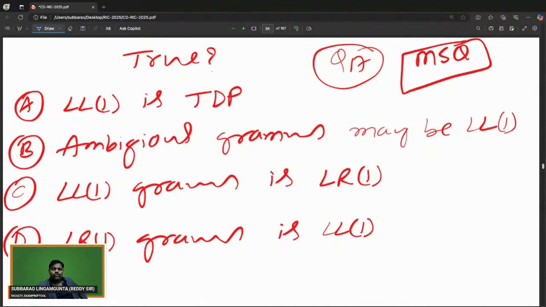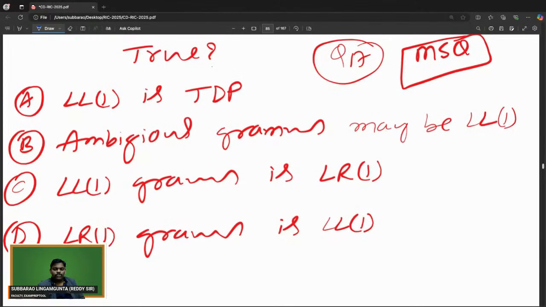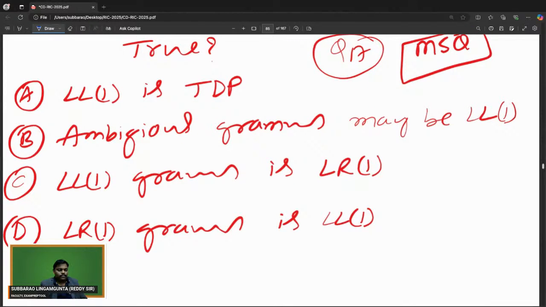I think this is an MSQ question. Please try, everyone.